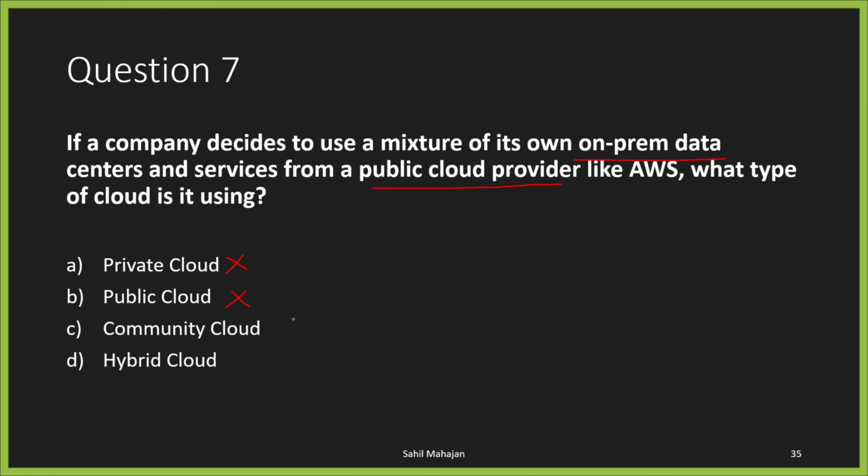And then option C is community cloud. We have not learned or read about community cloud, so you can go ahead and omit this option, and you are just left with one option, which is option D, that is hybrid cloud, which is the correct answer. As you can see, option D is the correct answer.